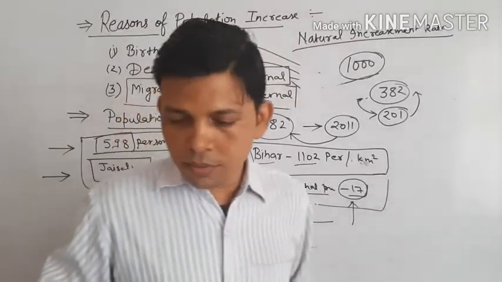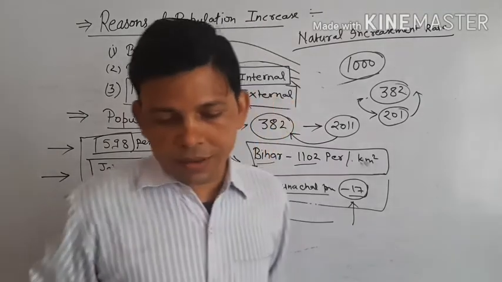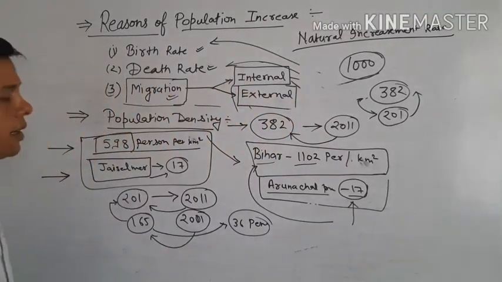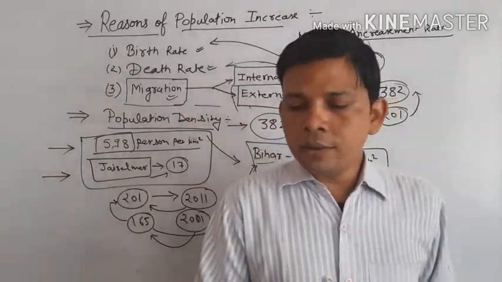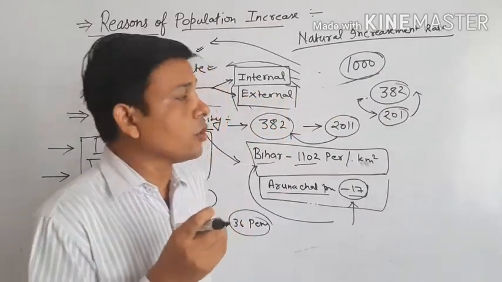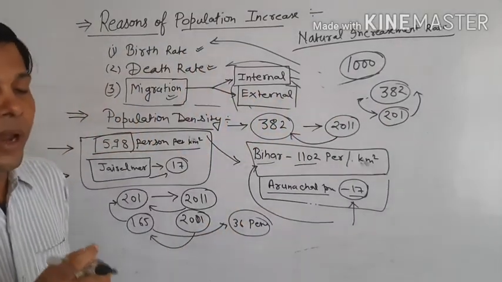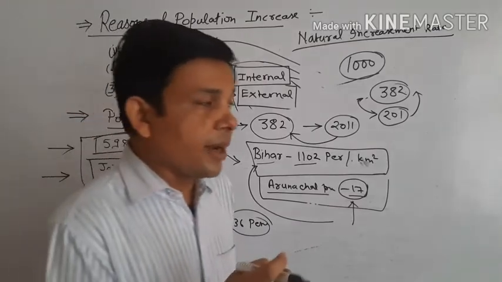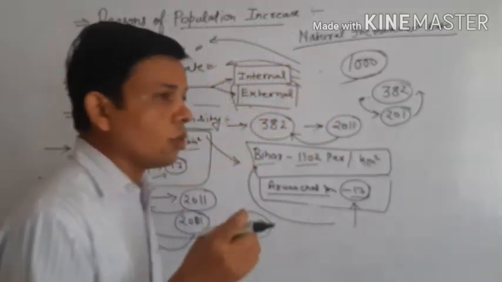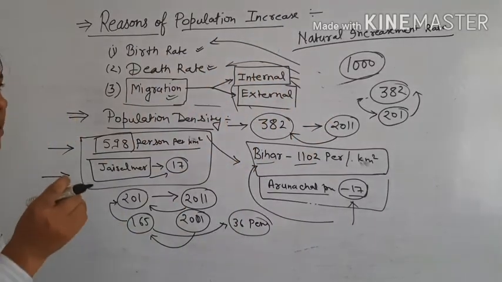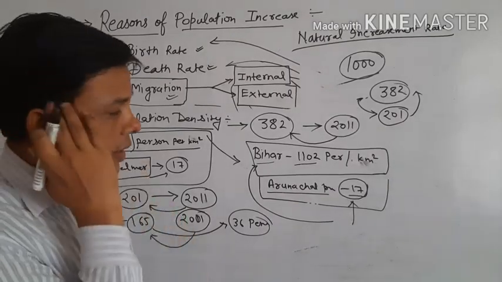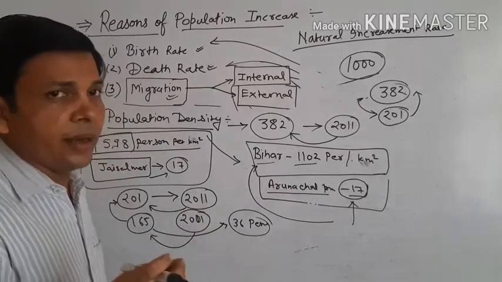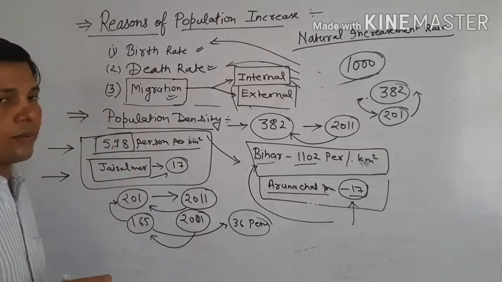And you know that very high population density is found in the northern plain, which has fertile soils and sufficient rainfall. Okay, students. So the population density in the northern plain is high, and Kerala also has one of the highest population densities in India.